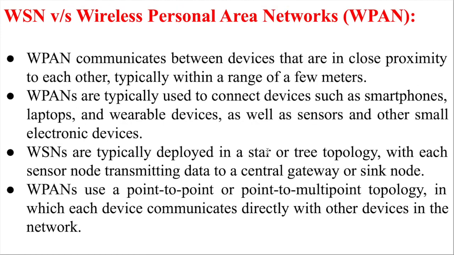Now this is the final comparison: wireless sensor network and wireless personal area network. WPAN is the personal area network, which communicates with devices that are in close proximity with each other, within a few meters. So if you have a smart room, then you definitely need to make a wireless personal area network. The range is very few meters, and these devices are very close to each other to communicate, such as smartphone, laptop, wearable devices, smartwatch, or other gadgets.